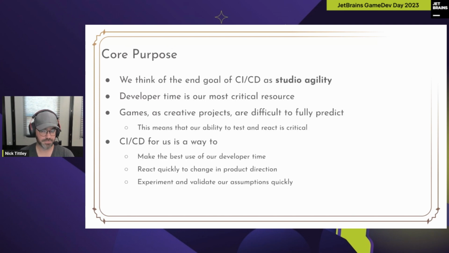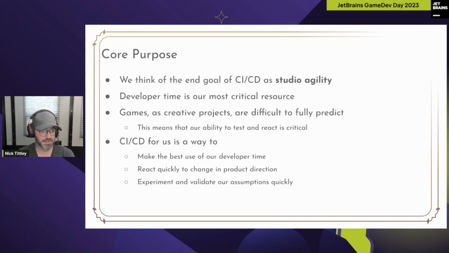So at Sprocket, and your mileage may vary, we think of the end goal of CI/CD as increased studio agility. Our developer time is our most critical resource. A lot of other things are more fungible, but developer time is something we're very careful about. And we make games. This is a game day presentation.